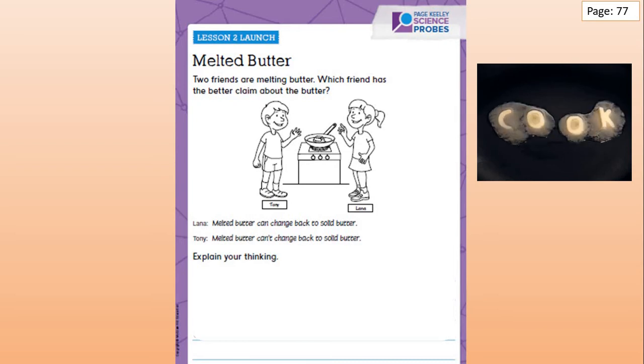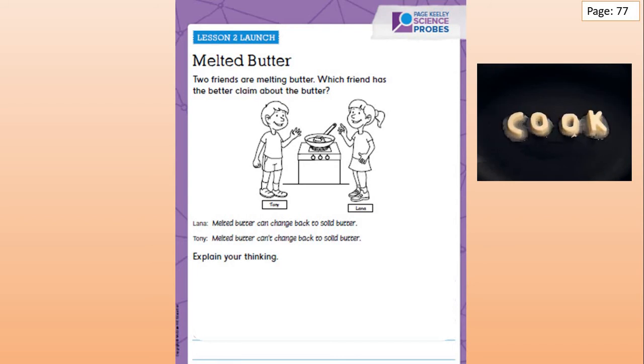Lana said melted butter can change back to solid butter. What do you think, grade 2? Is this correct or not? Think about it. Let's see Tani. Tani said that melted butter cannot change back to solid butter. What do you think?